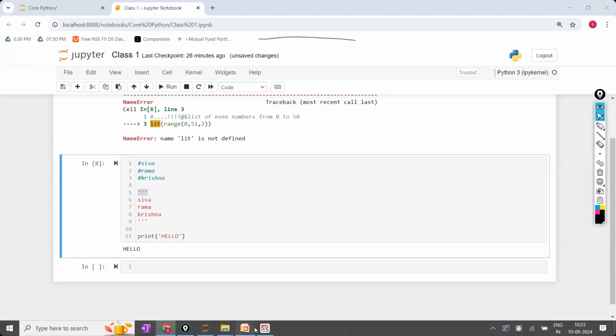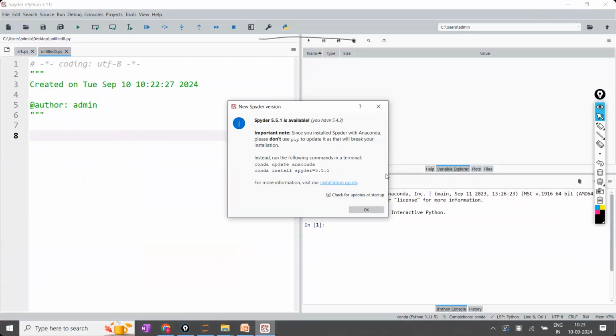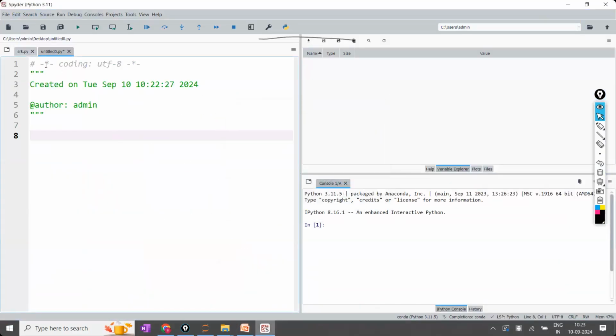Right? So in Spyder, by default, it will show you some lines initially. This is called a single line comment. This is called a multi-line comment. And if you try to execute, it will ignore them. Those lines are ignored. If they are there, not a problem. If you delete them, also not a problem. It will be ignored by Python.